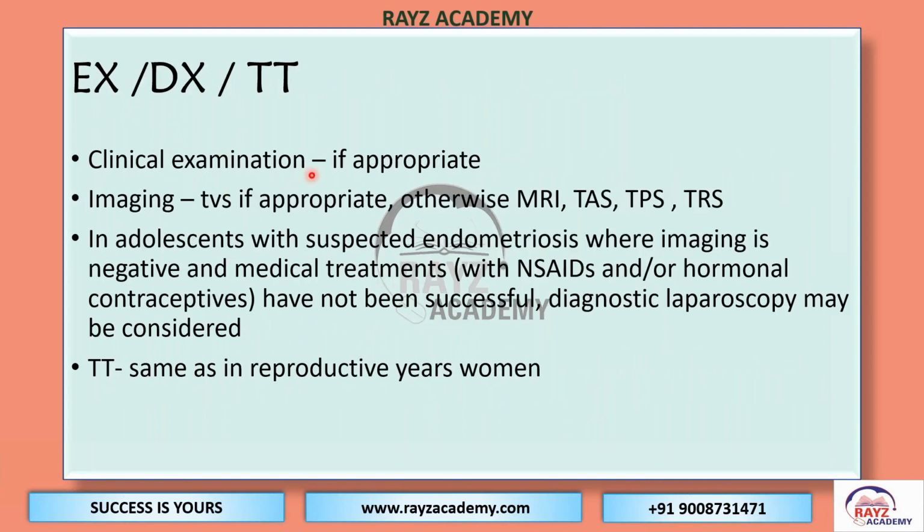Examination: clinical examination, if it is appropriate for the adolescent, transvaginal can be considered by taking the appropriate consent from the girl or from the parents. For imaging, TVS is appropriate. Otherwise, MRI, transabdominal scan, transperineal or transrectal scan should be offered. In adolescents with suspected endometriosis, where imaging is negative and medical treatment has not been successful, as we have seen in previous slides for the reproductive age group women, diagnostic laparoscopy may be considered.